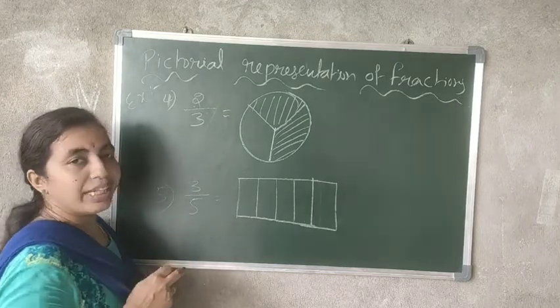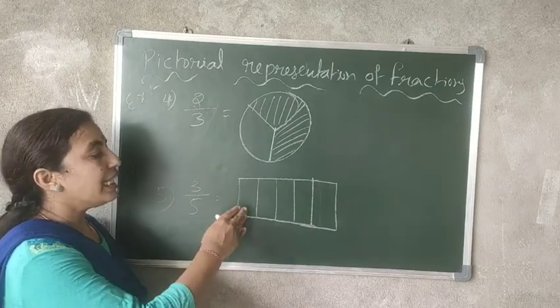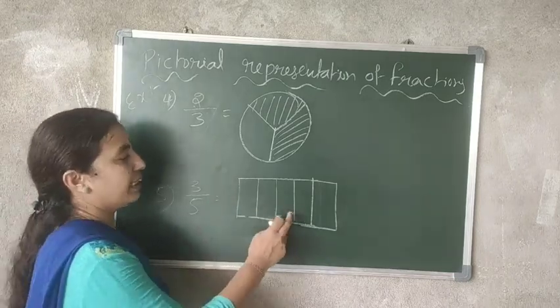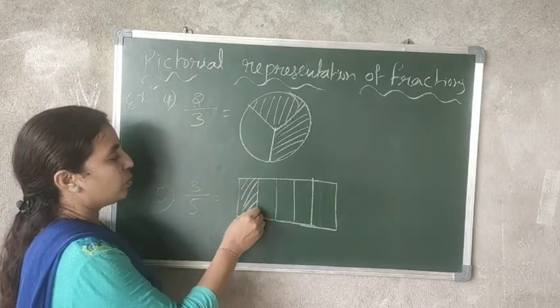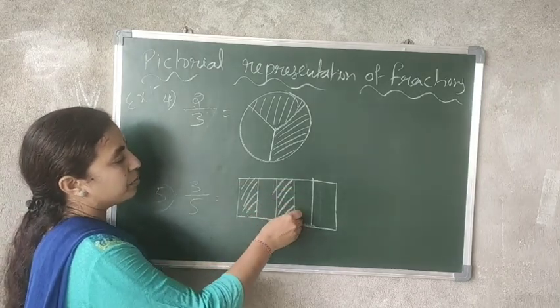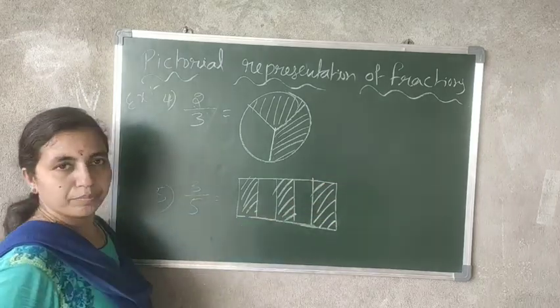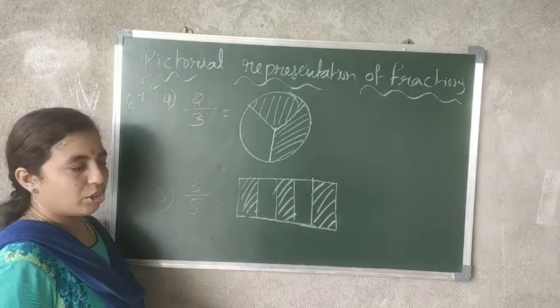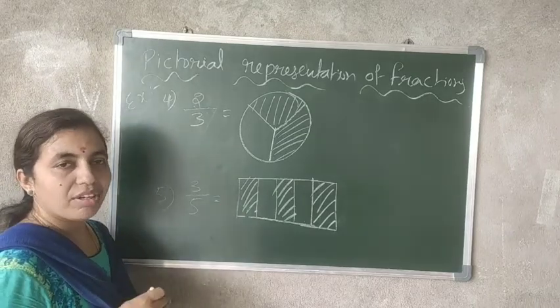Now what is the numerator? The numerator is 3, so you have to shade any 3 parts, not only the first 3 or last 3. Any 3 parts you can shade. So I will shade like this. See, 3 parts are shaded and totally 5 parts are there. So this is the pictorial representation of fractions.